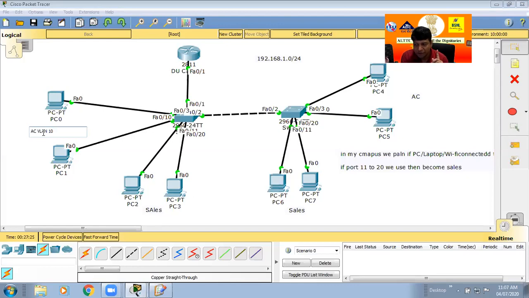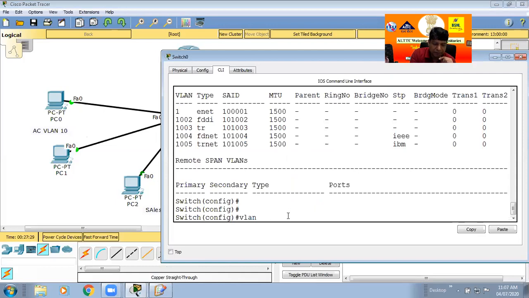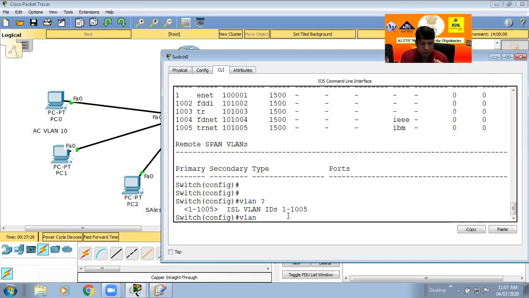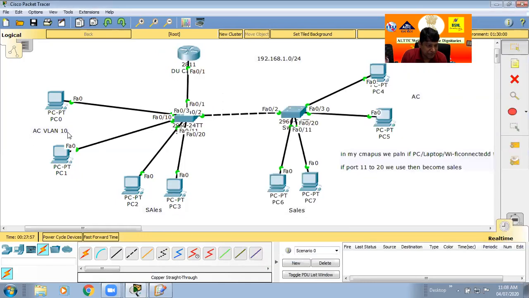You can check with one command: just click here, vlan, and put a question mark. In this switch we can use values from 1 to 1005 only. In the real world, it is also possible to use 1 to 9,999. So it depends on the switch what value range. By default in this switch it is 1 to 1005, and you can take any value. It is already defined in the software. So here we decide that the account VLAN is 10.